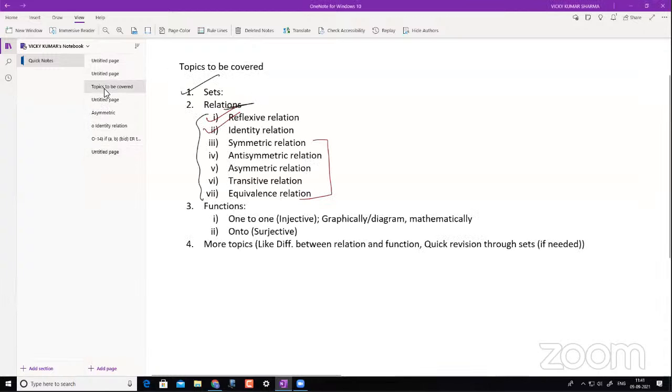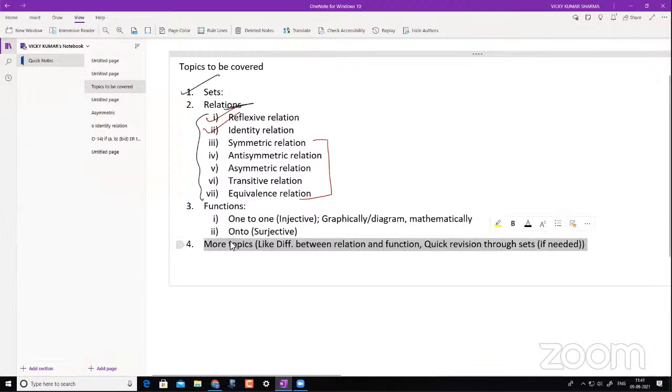I think we have already taken 5 minutes of break, right? So now let's understand what is a function, what is a one-one function, what is an onto function, and some topics like the difference between relations and functions. This is anyway done. But before going to functions, I would first tell you what a function is and how this function is different from a relation.